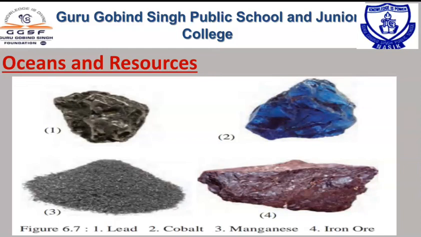In the same way, dear students, there are so many minerals which we can get from the ocean and the oceanic floor. Apart from these minerals, we can also get pearls, corals, ornamental items, shells, and many medicinal plants from the oceanic surface or oceanic floor. Understand?